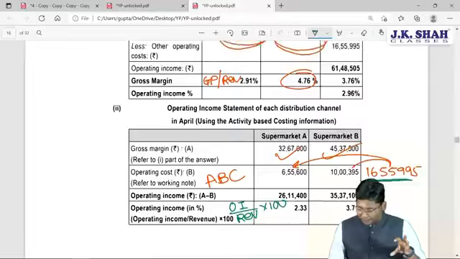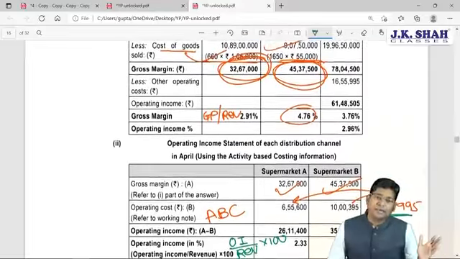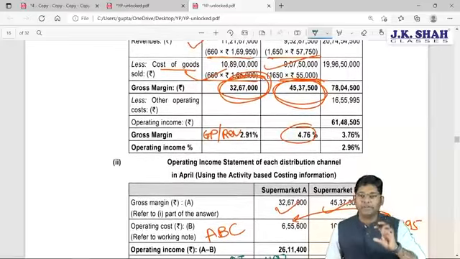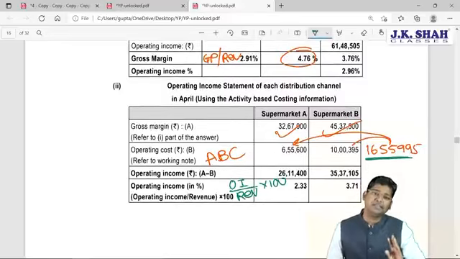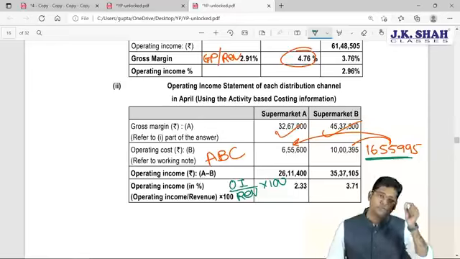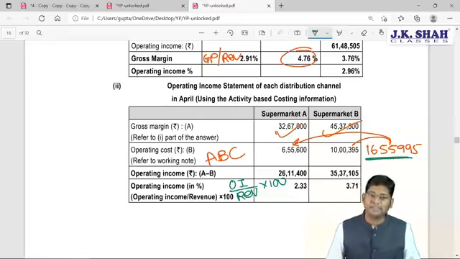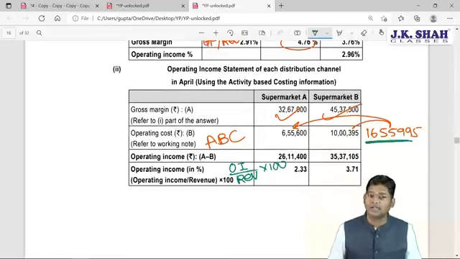So the question was divided into two parts. What was the previous practice of the company? They used to evaluate their performance on the basis of gross profit ratio. What is the current practice of the company? They are using the ABC system for the apportionment of their operating cost. Operating cost is divided into 5 activities. So 5 rates we computed, and we have computed supermarket A and supermarket B's operating cost. So the breakup is computed, and now the company is going to ascertain the operating income margin.